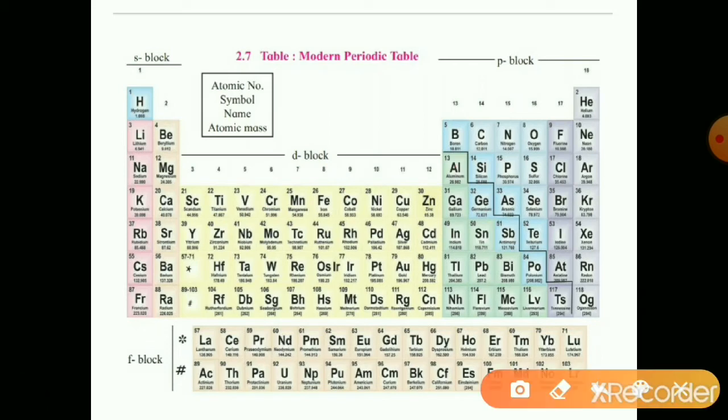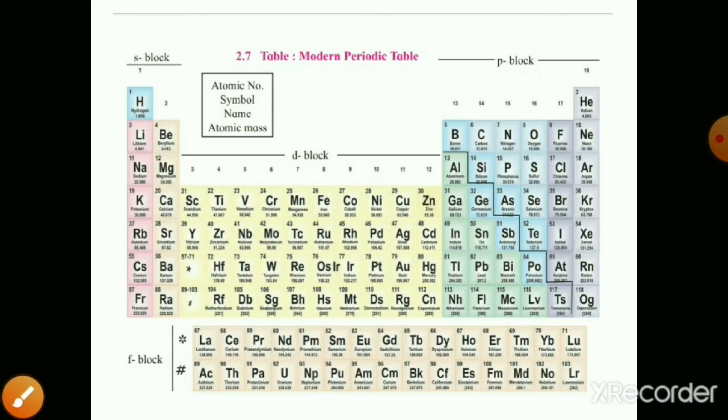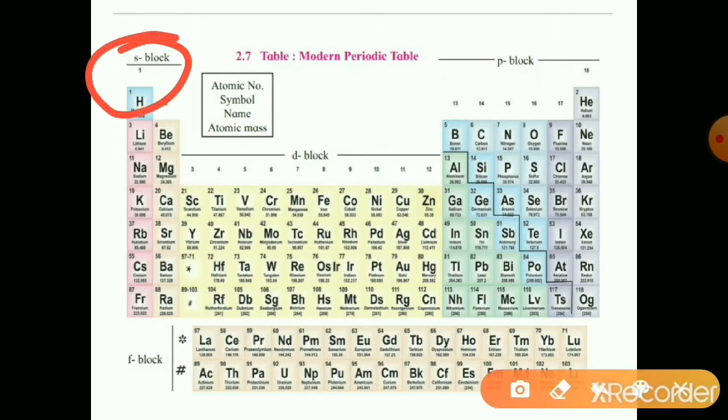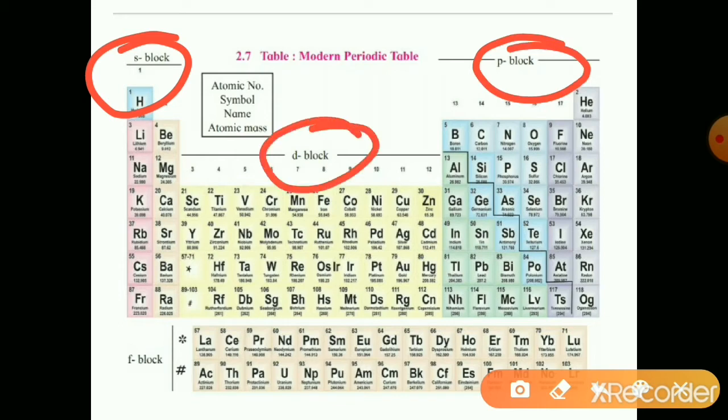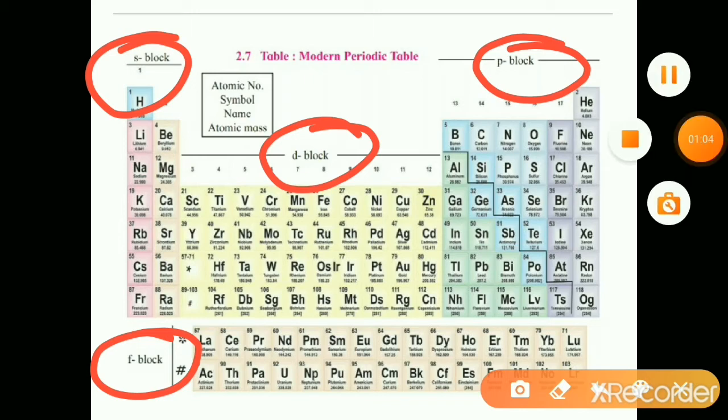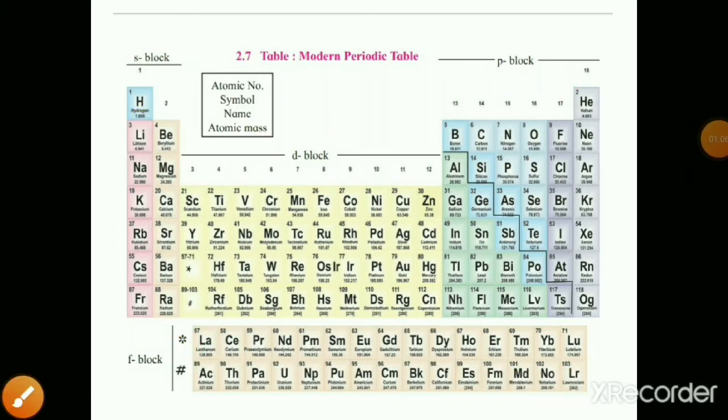Now F block elements, which are part of the sixth period and part of the seventh period, are placed at the bottom of the periodic table. Those elements are all called the F block elements. So the periodic table is divided into 4 major parts: S block, P block, in between D block, and at the bottom of the periodic table F block elements. So this is about the 4 blocks of the periodic table.